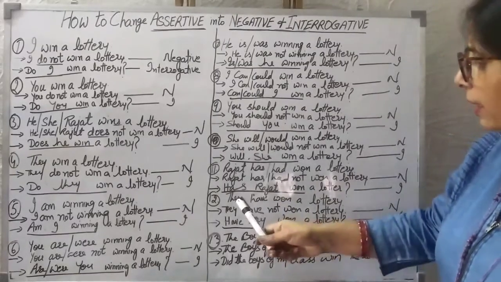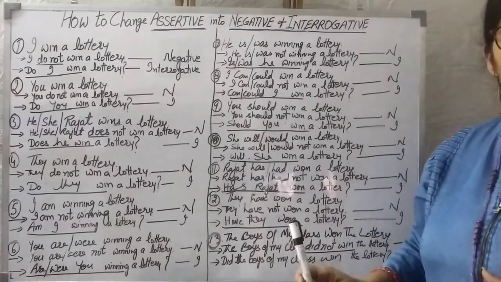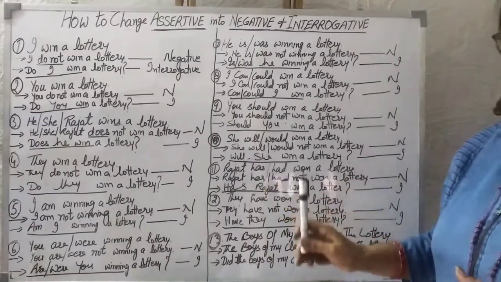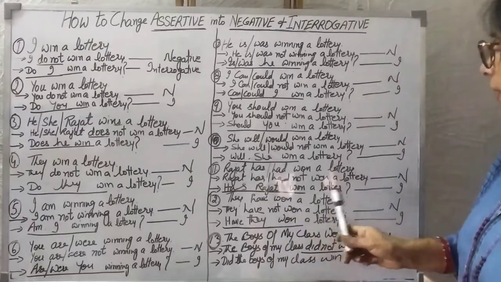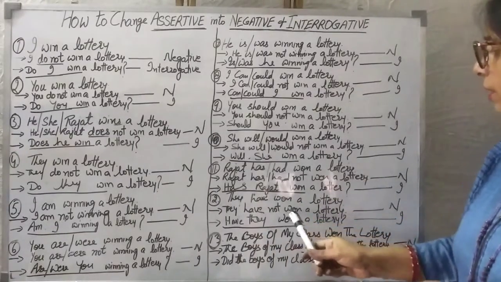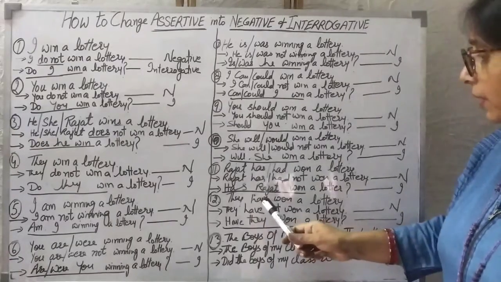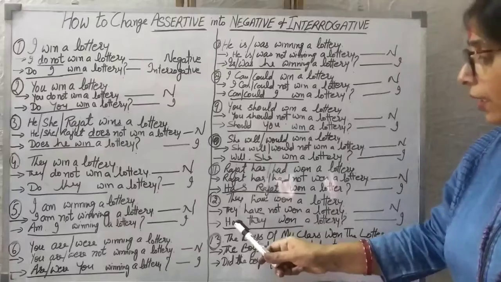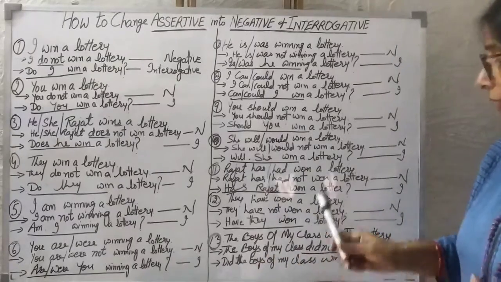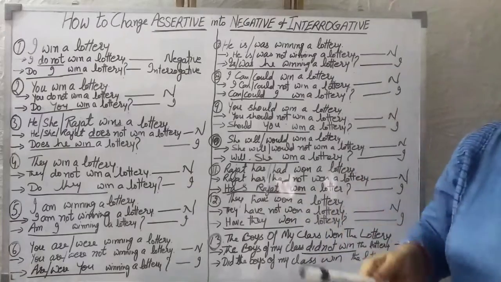Now, they have. Where we put have, it is plural; otherwise it is has. They have won a lottery. Simply, negative: they have not won a lottery. And if this is interrogative, have will be the first word. Have they won a lottery?